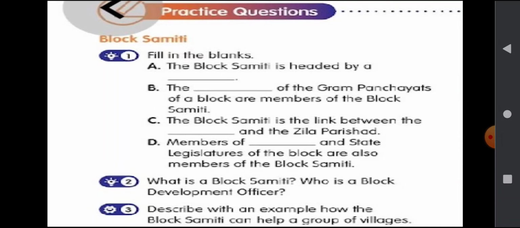Now question number 2 is, who is the block development officer? So you can write about it, who appointed them and what kind of work they are doing, what kind of work is done by the block development officer, that you need to write here. And question number 3, describe with an example how block Samiti can help a group of villages. So you need to write the functions, what kind of functions they are doing, in this question.